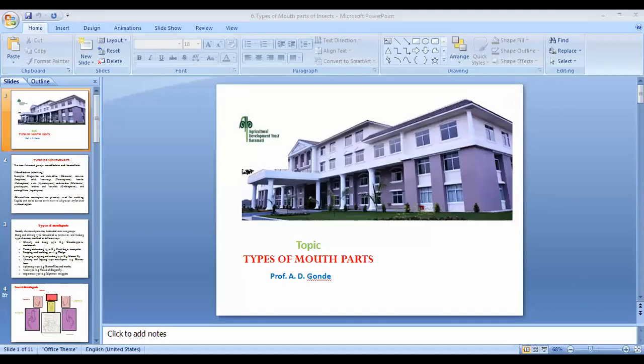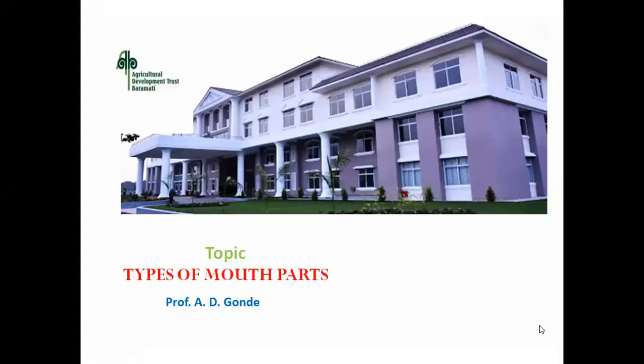So good afternoon, everyone. Our topic today is types of mouth parts of insects. In the previous lecture we learned about the head, the different cephalic sclerites of the insect head, even the sutures, and the different head positions. There, I told you about some of these different mouth parts. So today onwards, we start with mouth parts, and we'll see the different types of mouth parts.